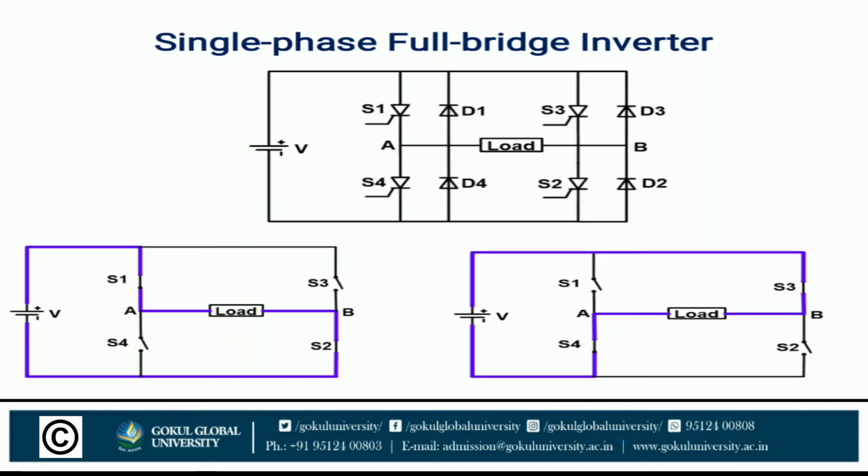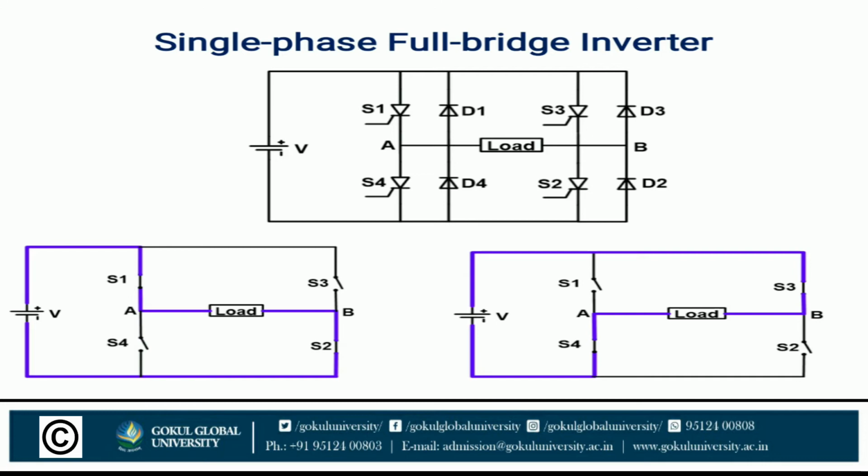Now the single phase full bridge inverter. You can see here that in a full bridge inverter 4 thyristors and 4 feedback diodes are used. One DC source is applied to the circuit.